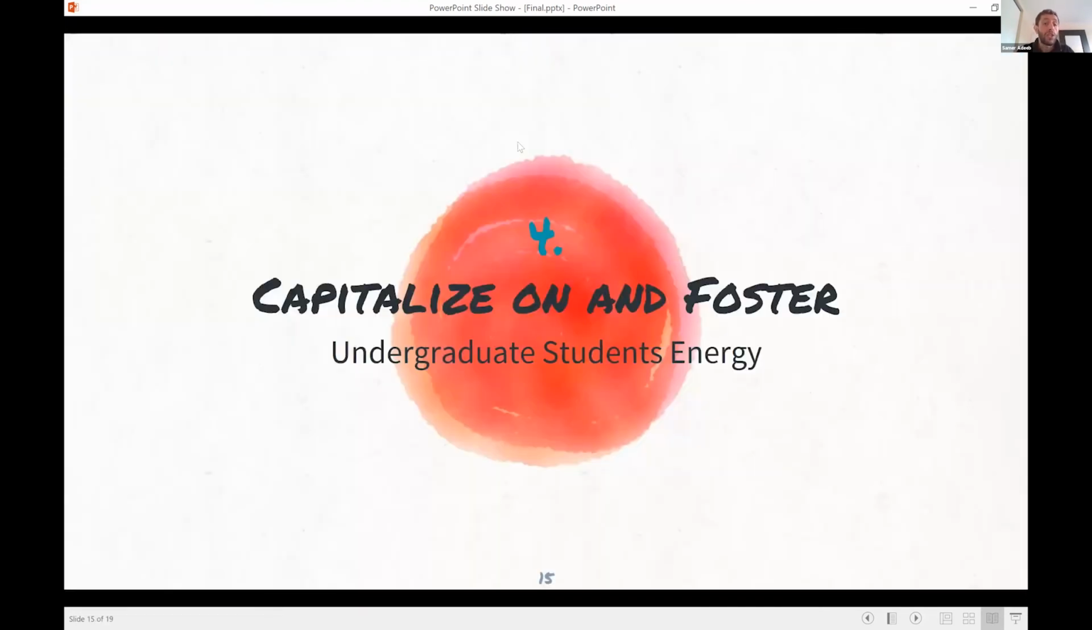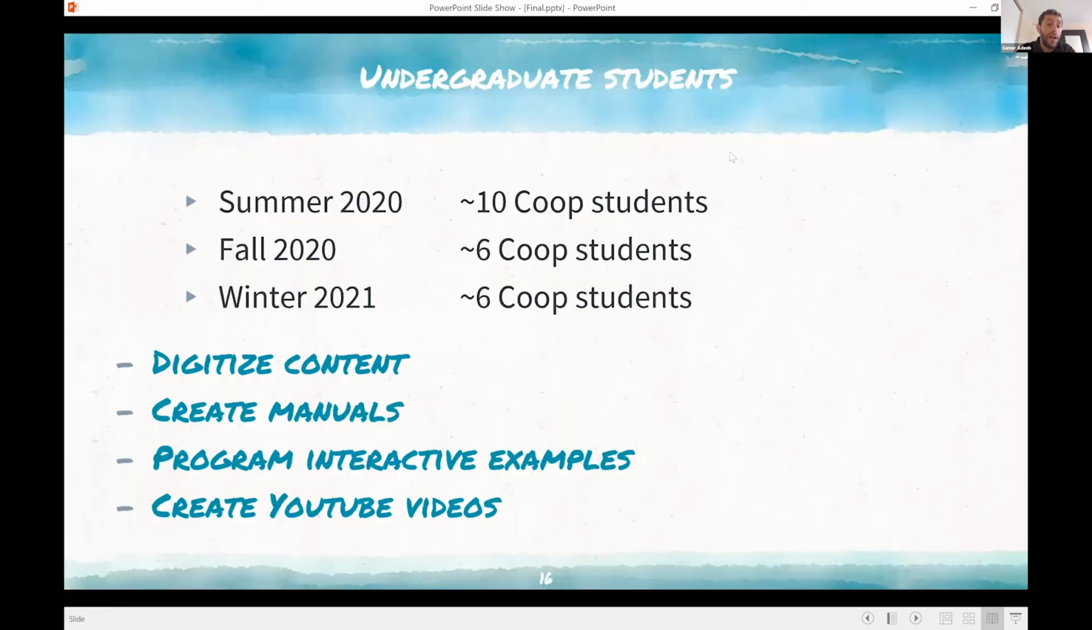And finally, one of the very important aspects of this is capitalizing on and fostering undergraduate student energy. Many of us know how to create those tools, but we don't have the time. Or some of us know the principle, but don't know how to go in and create those JavaScripts or whatever. So we are relying on co-op students, for which we found lots of funding. So we're able to capitalize on this.